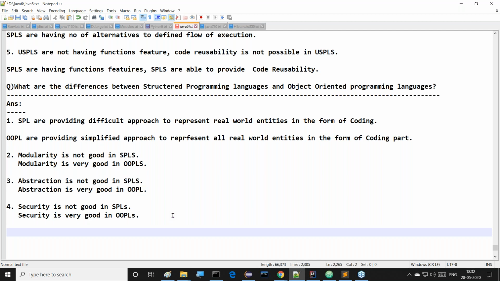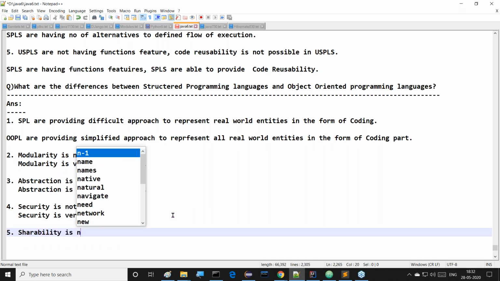Right, sir. Because of security only, object orientation is getting more demand. This is one point. Now next one, the fifth point.